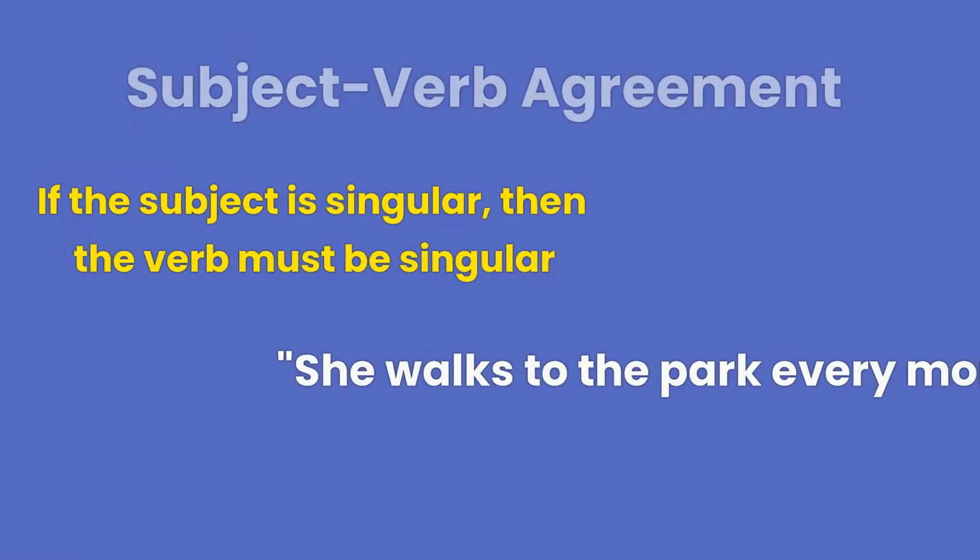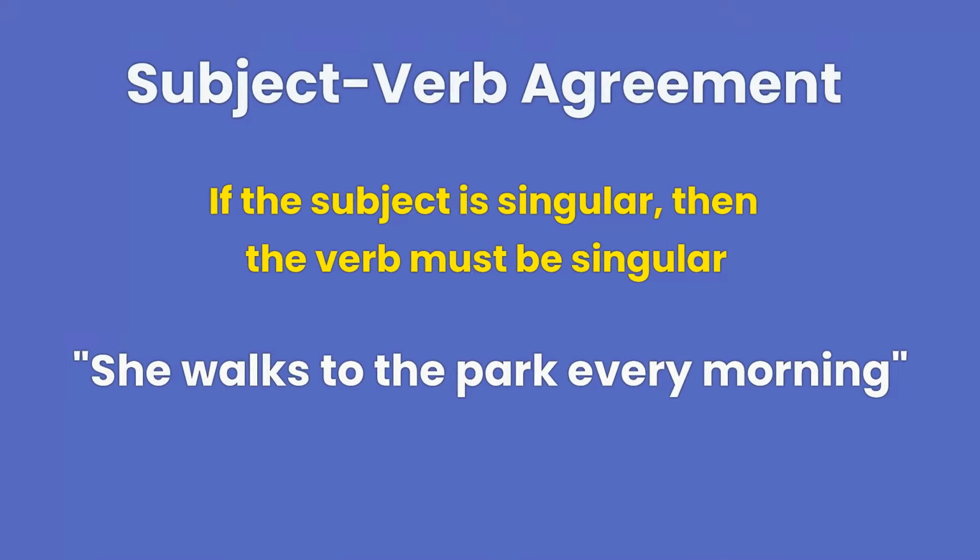If the subject is singular, then the verb must be singular too. This means that the verb should have an S at the end. For example, she walks to the park every morning. Here, the subject is she, which is singular, and the verb walks has an S at the end to agree